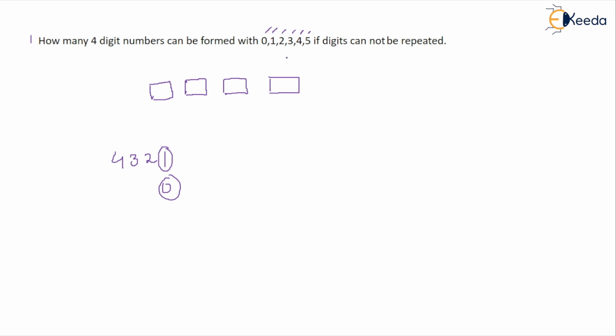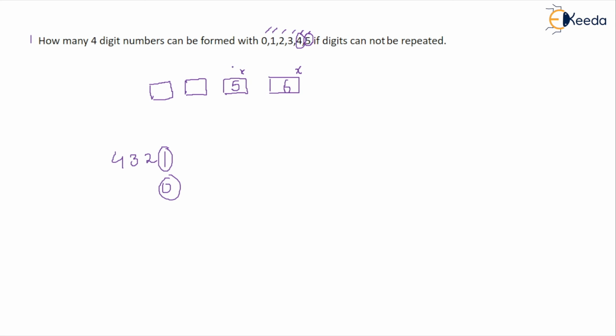So there are total 6 numbers, 1, 2, 3, 4, 5, 6. And I can put any number freely in the last bracket. After putting one number in this, out of 6 numbers, one number gets fixed here and the remaining numbers will come here. So after one number gets fixed, how many numbers are left? Suppose we fixed 5 here. So now we are left with 5 numbers and we can fill any of those 5 numbers in this bracket, right? Similarly, now suppose I fixed 4 here.